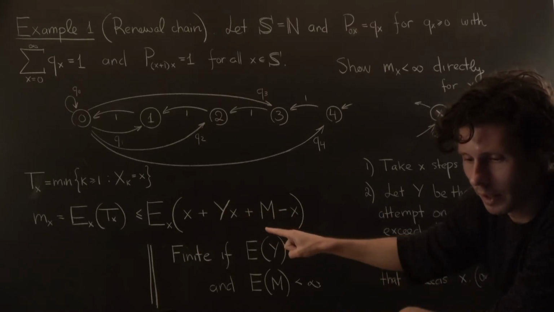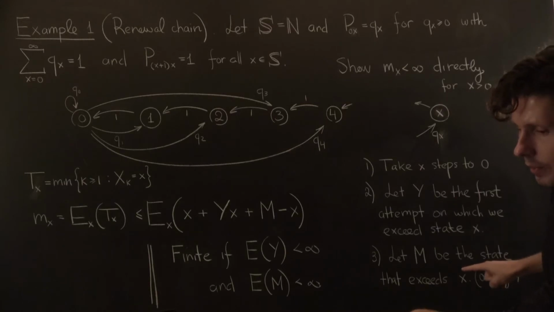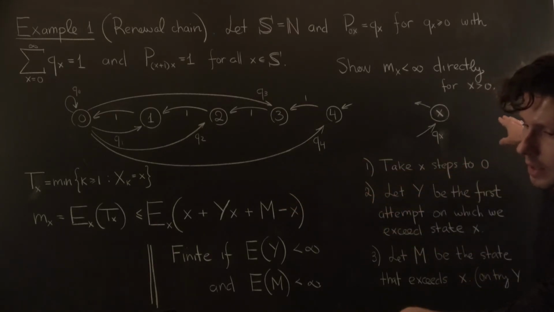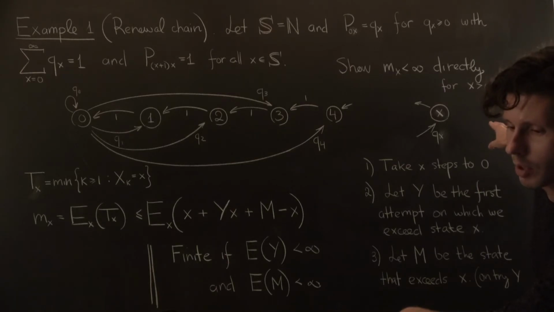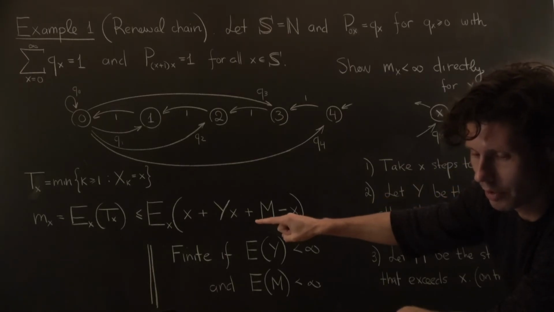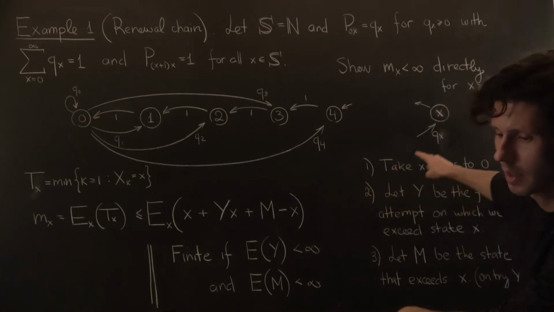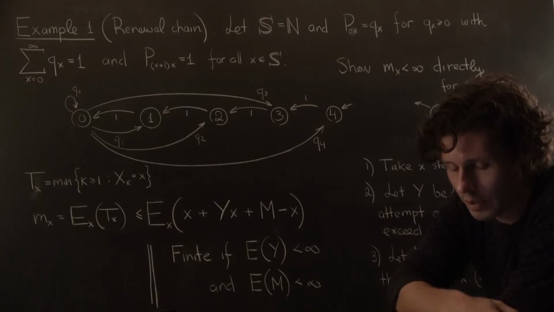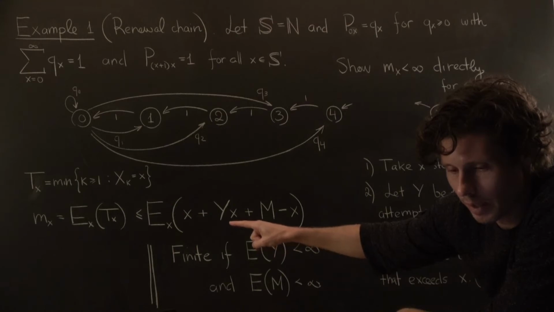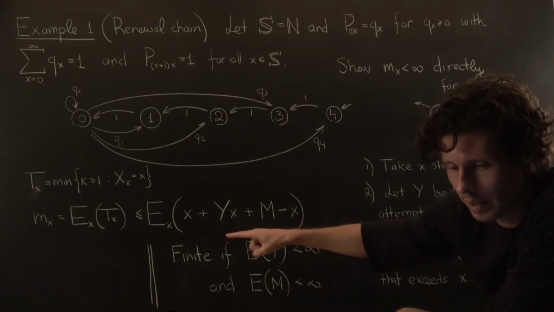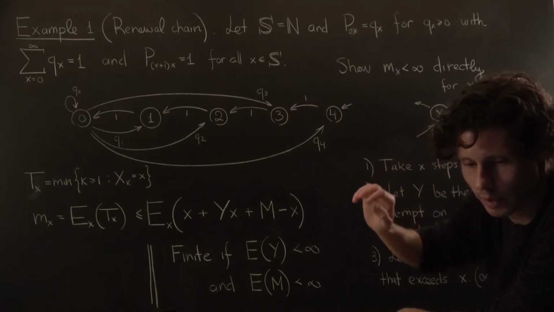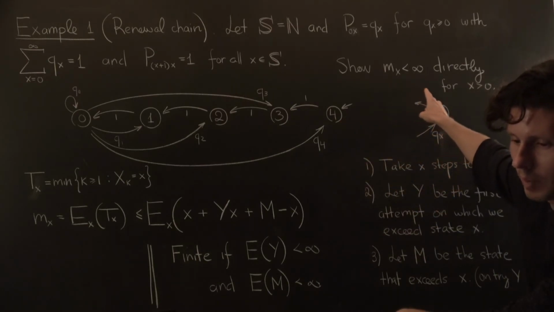And then this final variable here, I'm defining it to be the state that exceeds x on try y. So the very first time I've exceeded state x, I landed on some state, and I'm calling that m. And then my last part of the trip will be m minus x steps to get back, right, to return to my origin. And so, obviously a sharper bound is available. You can have a 1 minus y there that will cancel that x, or you can use this x to cancel this one. The point is that the x is finite, and we're only trying to conclude this statement here.